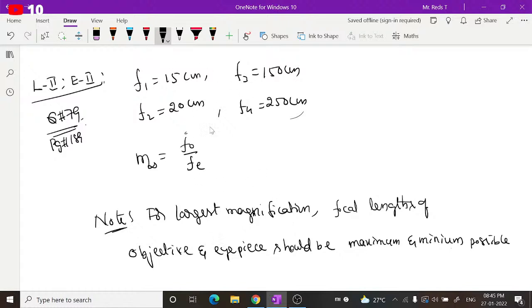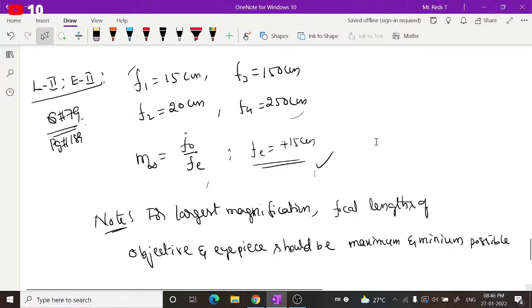Out of the given four lenses, the one you can use as eyepiece is the one having the least focal length, that is f1. So your answer should be fe equal to plus 15 centimeters. That's it. Right, so let us see once again what is this Cassegrain telescope ray diagram.